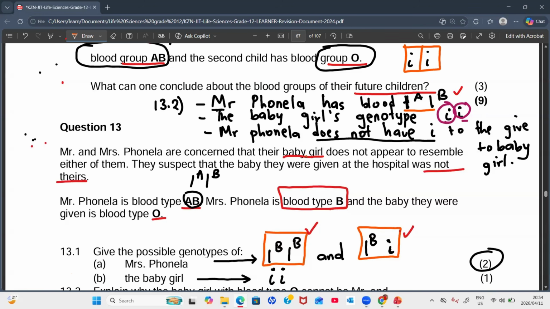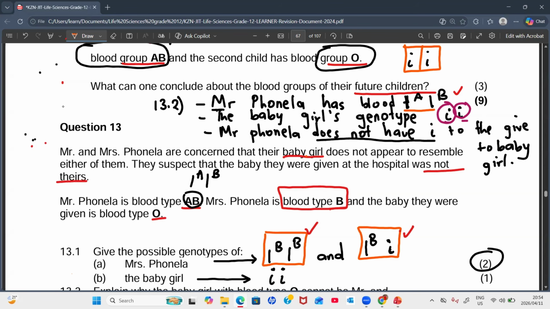You can put it in your own words, guys, but what's most important, try your best whenever you're explaining such questions. Use actual genotypes. Don't just explain in a vague way. You must point to actual genotypes to say that Mr. Fonella has this genotype. The mother has this genotype. The baby girl has this genotype.